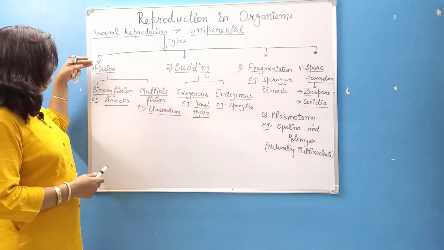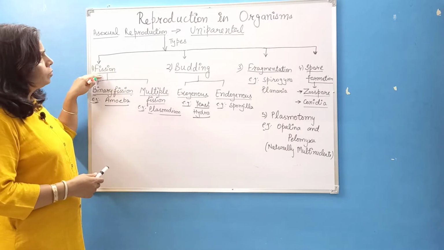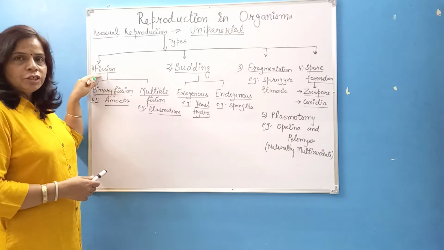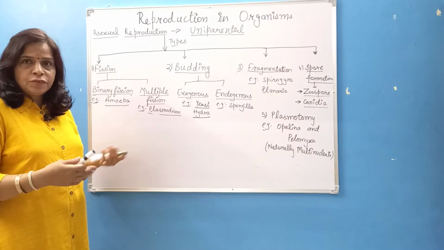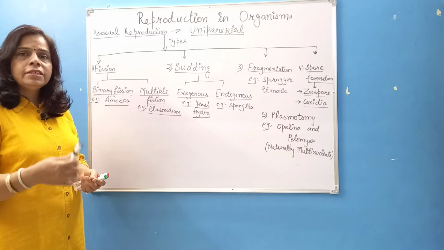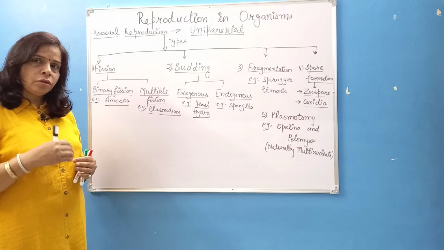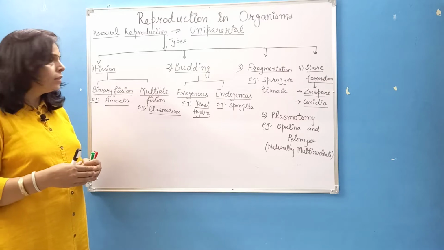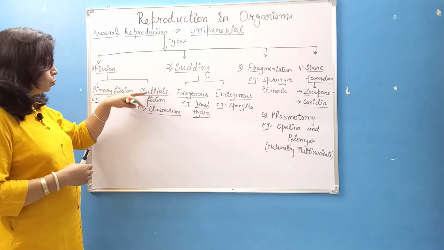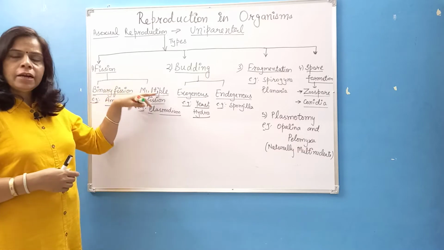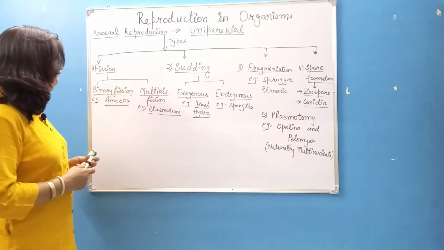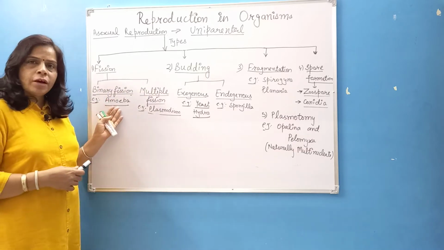So, first of all, the asexual reproduction type of reproduction is fission. Fission means the division of cell. The cell is simply dividing, and on the basis of how many parts the cell is dividing, we can divide the fission into two parts: binary fission and multiple fission. Binary fission, we can take the example of amoeba.